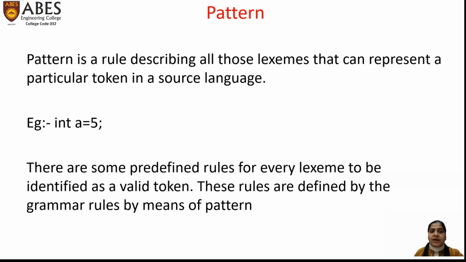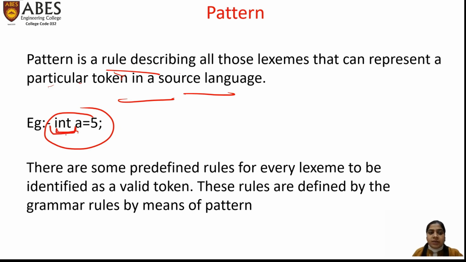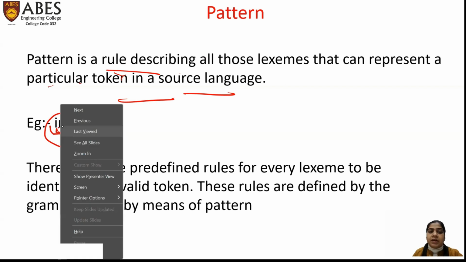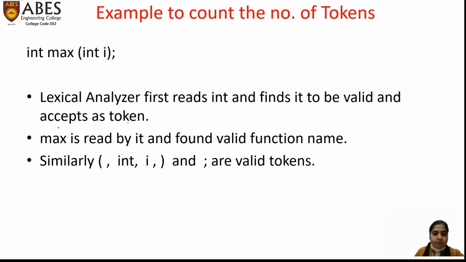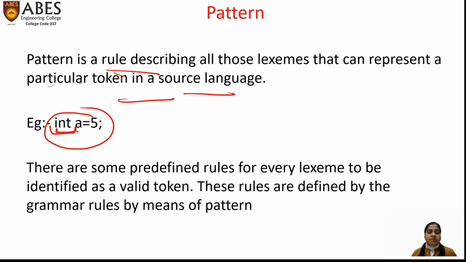So next we see what is a pattern. A pattern is basically a rule which describes all those lexemes that can represent a particular token in a source language. पैटर्न बेसिकली क्या होता है, पैटर्न चेक करता है कि एक पर्टिकुलर लेक्सीम is a valid token or not. Suppose there is an example, the same example, int a equal to 5.